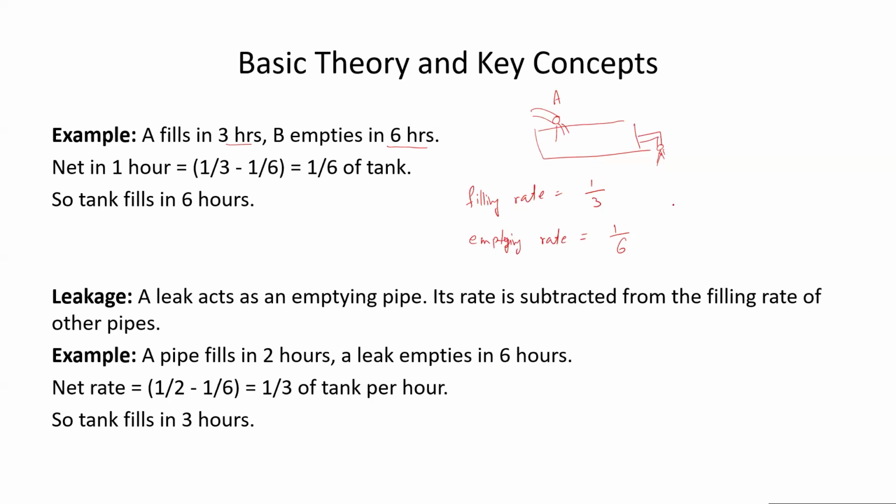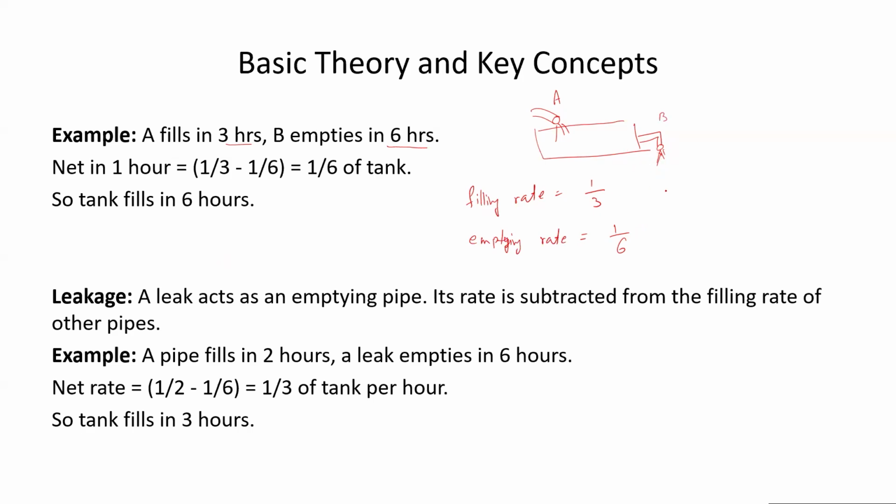Now you tell me which one is more. 1 upon 3 is more, no? So the filling rate is greater than the emptying rate. That means pipe A is more powerful than pipe B, so eventually your tank will be filled, right?